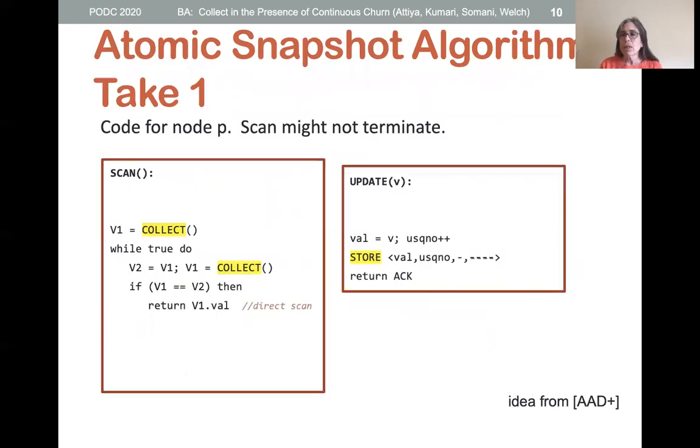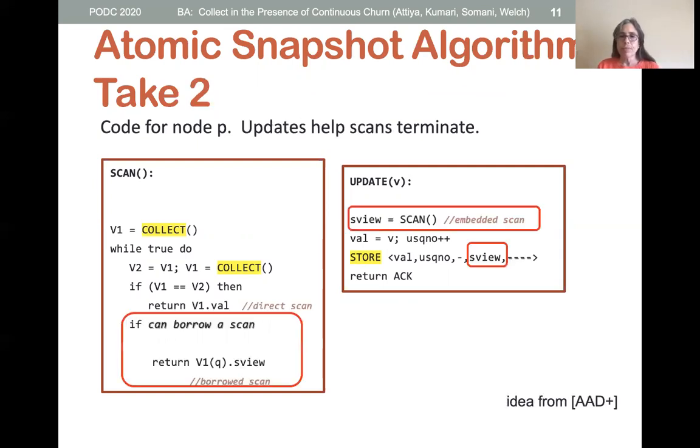Here's a simple first cut at an algorithm that uses a shared store-collect object. For an update, simply store the value together with a new sequence number. For a scan, keep executing collect until getting 2 identical views in a row. If we get the same view twice, then no changes have occurred in between, and it is safe to return that view. This is called a direct scan. However, it's possible that the scan will not terminate.